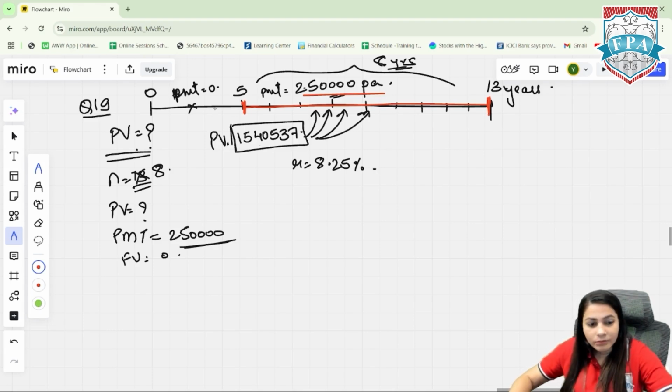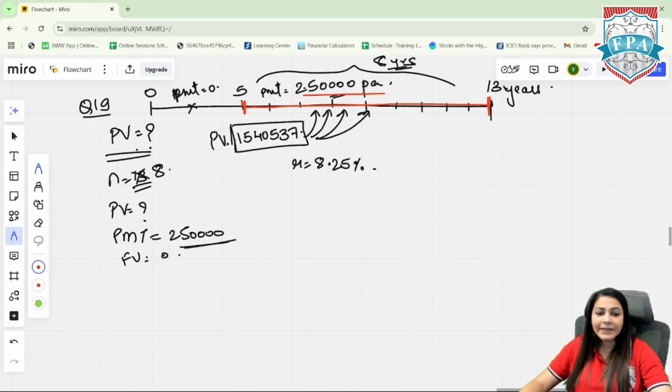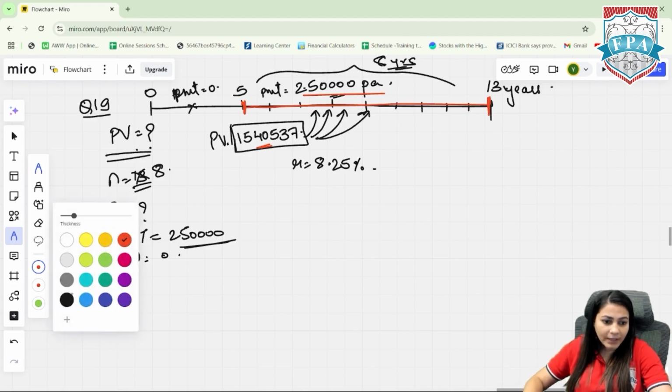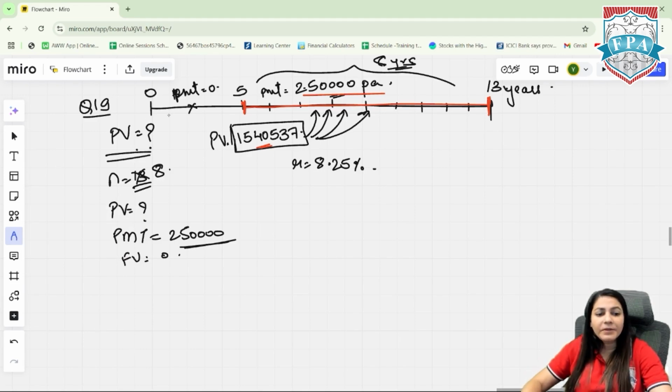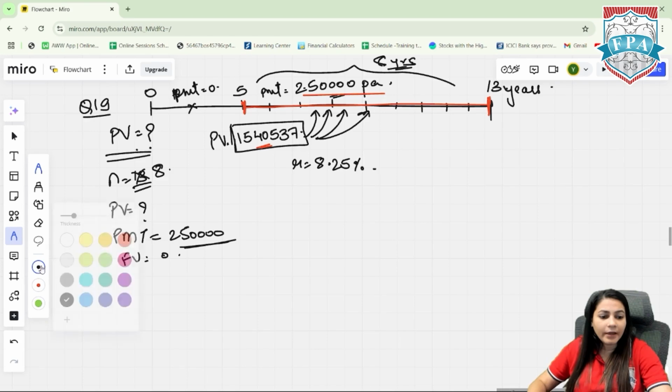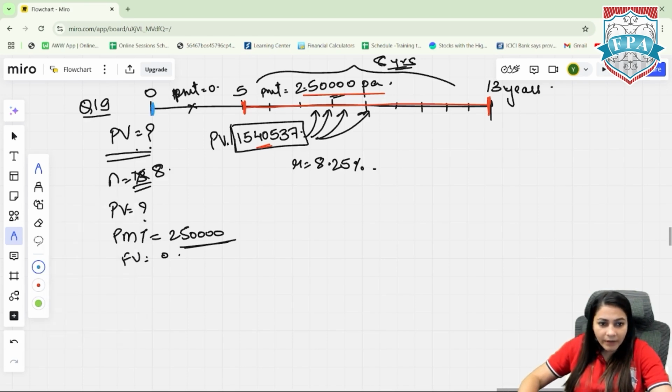Right? So now let's do step 2. First step is done. 5 to 13 years we calculated the PV. Now what we do is calculate PV at 0. Now look at this timeline. Let me just color it again. Now look at this timeline, 0 to 5. 0 to 5, there is no PMT. We need to calculate the PV.